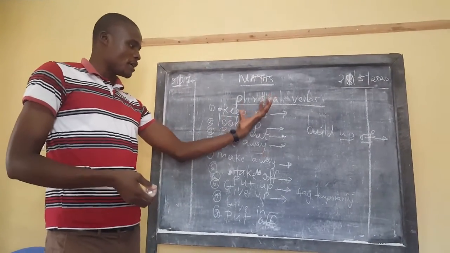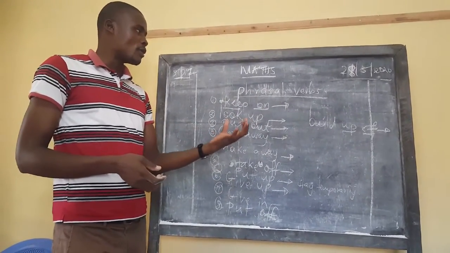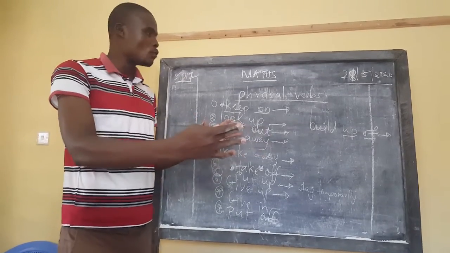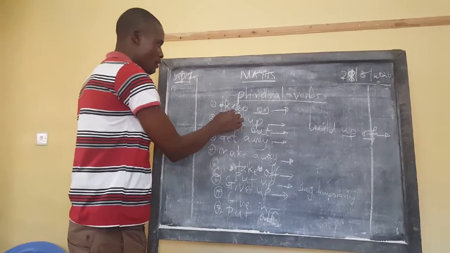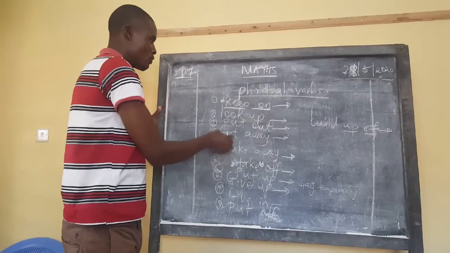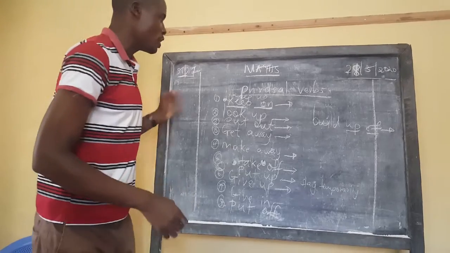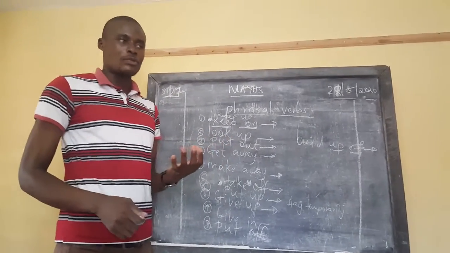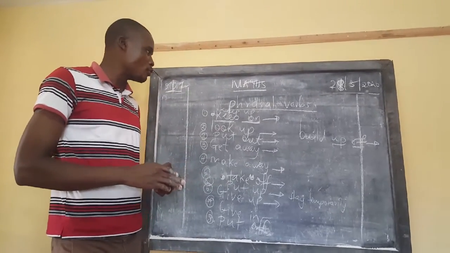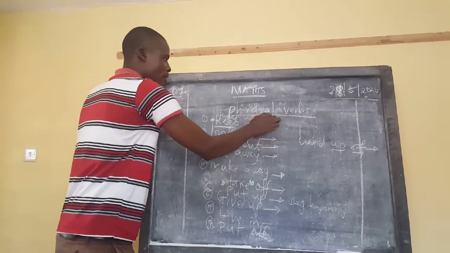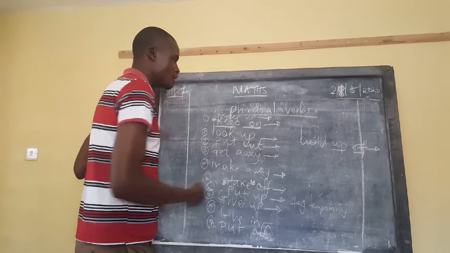So the following examples, the ones I've written here, are very good examples of phrasal verbs. Composition of is just a verb that is made of at least two prepositions. You have keep on, and we can also talk of to keep up. A teacher tells you keep up with whatever you have done well. So it's normally a word of encouragement to make you continue doing a good job that you have just done. So to keep up is a phrasal verb that can be used to encourage somebody to keep on doing something good.